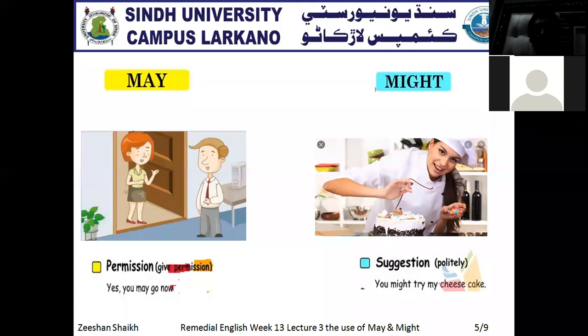Likewise, if I give you the example of Rida, you can say Aisha, you can say Taiba, you can say Banazi, or whoever. The fellow girl is trying to give the suggestion to the other person. She's trying to say that you might try my cheesecake, or you can say Taiba is trying to say that you might try my cheesecake. So that becomes what?